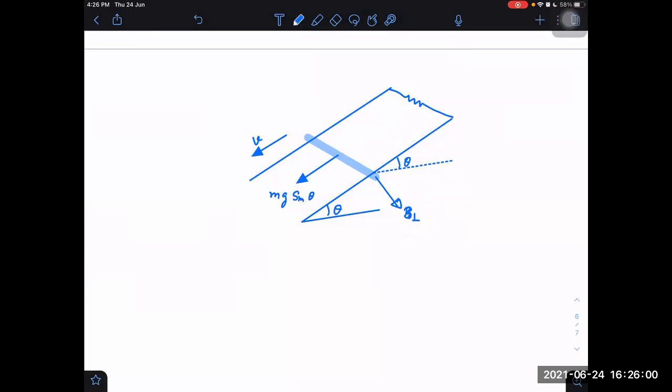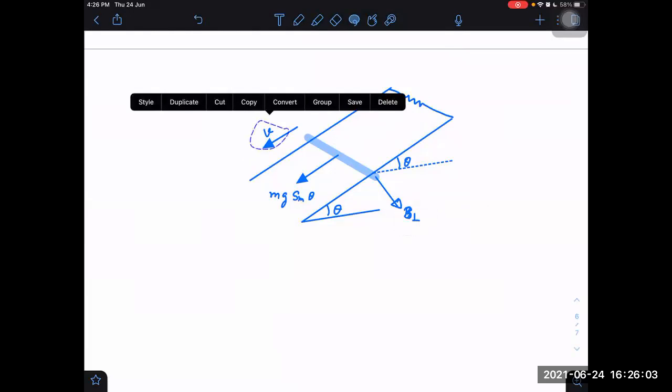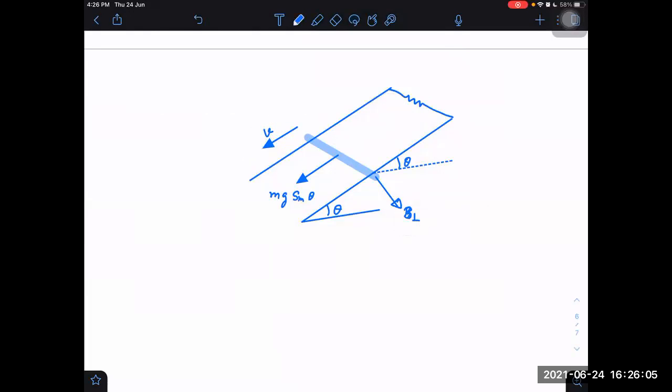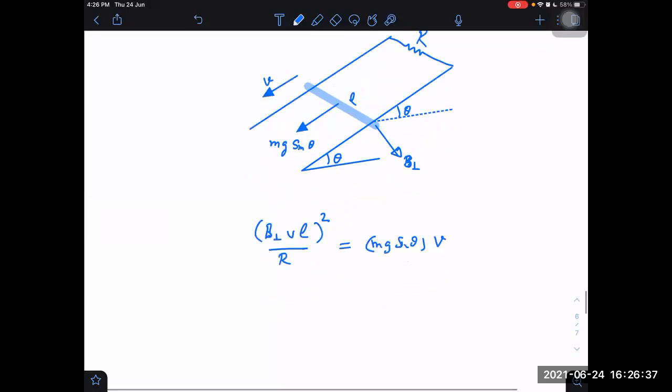Now, in terms of B perpendicular, our length, velocity, and B are mutually perpendicular, three vectors, right? Then our EMF is simple to get. EMF will be B perpendicular into v into L, EMF divided by R gives the current, and V square by R will be power lost. Power loss will be equal to power supplied by gravity, mg sin theta into v. One step answer again.